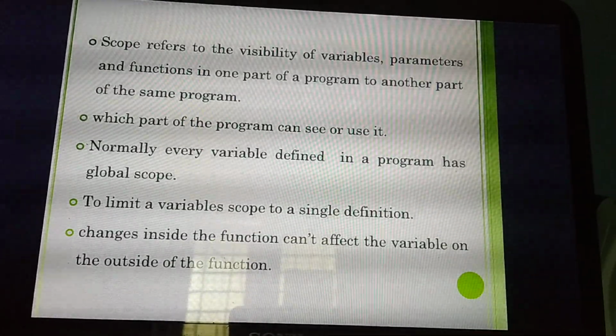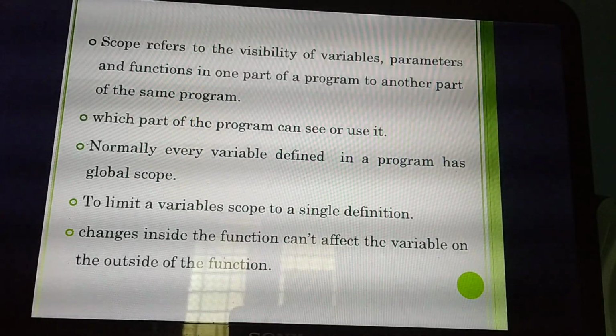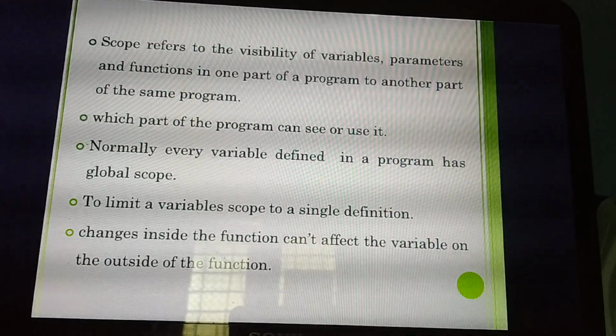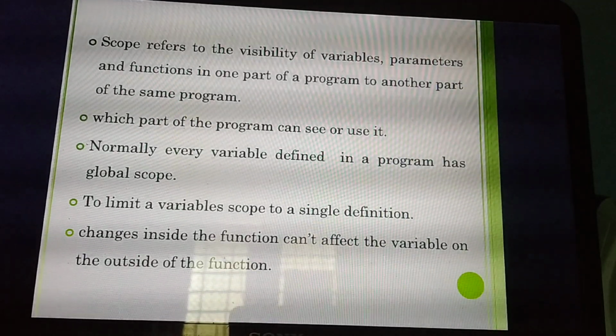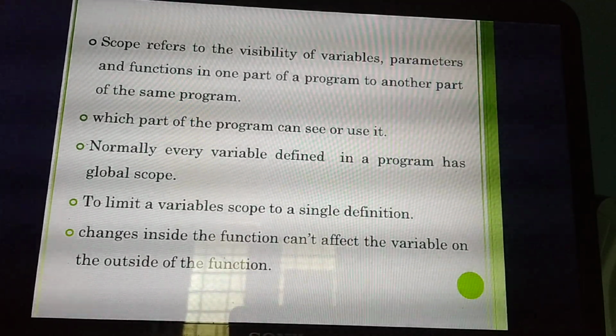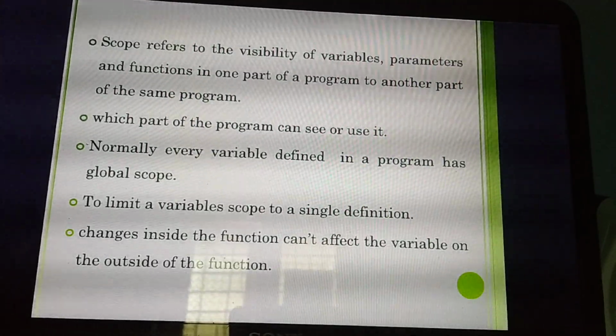I need to use that value of 20 inside the function alone, with no need to change the value of a outside the function. So changes inside the function can't affect the variable outside the function. That means if I change the variable inside the function, the value changes only there, but outside the function it is not changed.